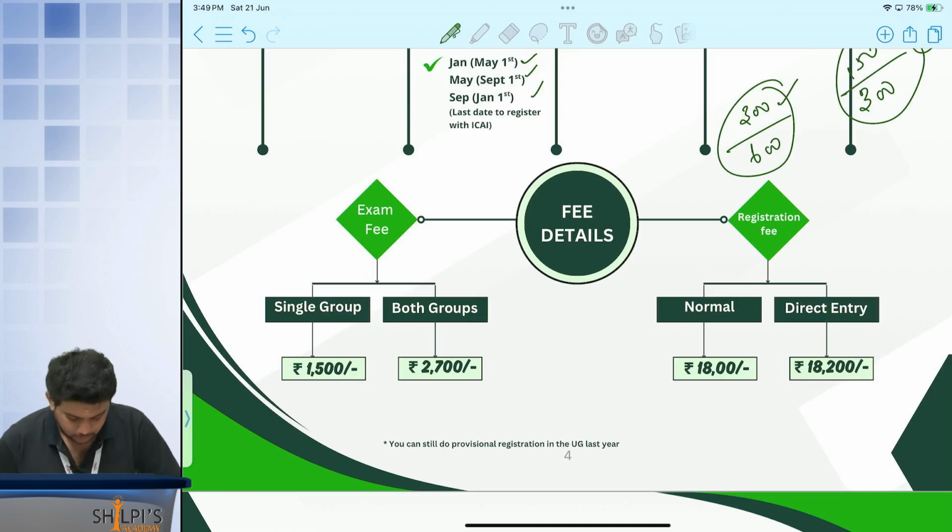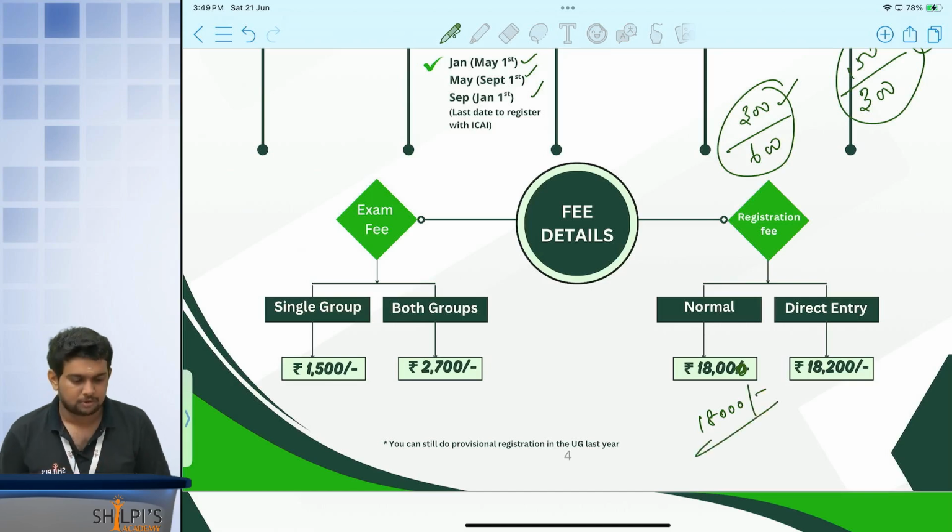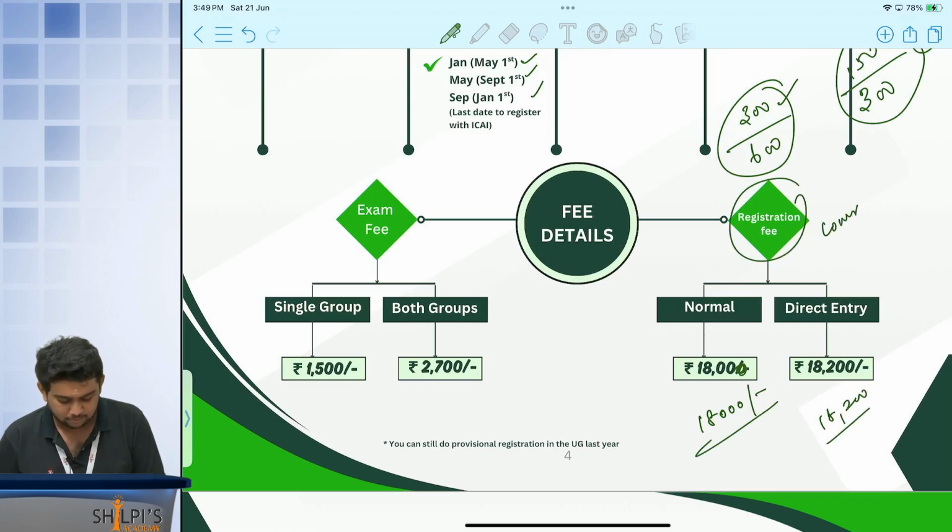When it comes to your fees, exam fees for a single group is rupees 1500, both the groups if you are writing together it is 2700. What about the course registration? If you are going with the CA foundation route, it is 18,000 rupees. 18,000 rupees is your fees. When it comes to direct entry, it is 18,200, which is your course registration fee. Once you clear foundation, you have to again pay this 18,000 rupees and register for your intermediate level. Don't think it is a costly course.